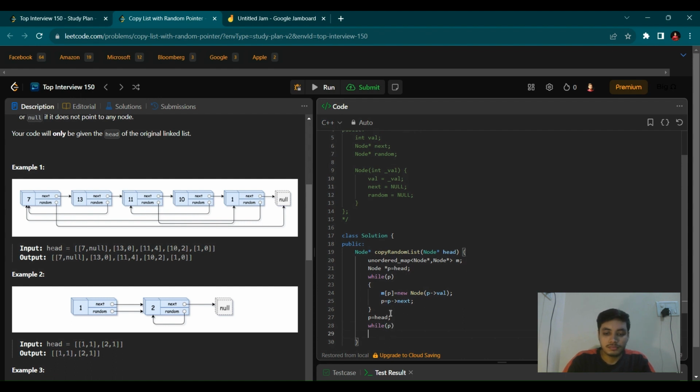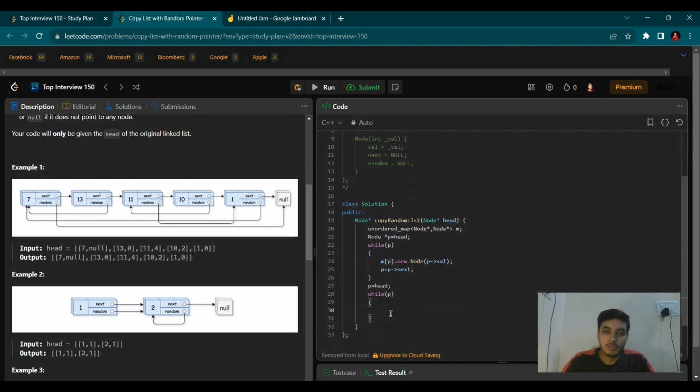So we write while P. Here we have to point our next pointer to the value for the next key which it is pointing to. So we write M of P, and we need to access the next pointer of our P. So M[P]->next is going to be equal to M[P->next]. Again, M[P]->random is going to be equal to M[P->random]. Here, firstly we have pointed our next pointer, and secondly our random pointer.